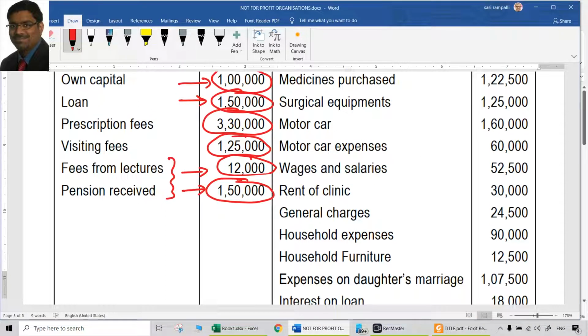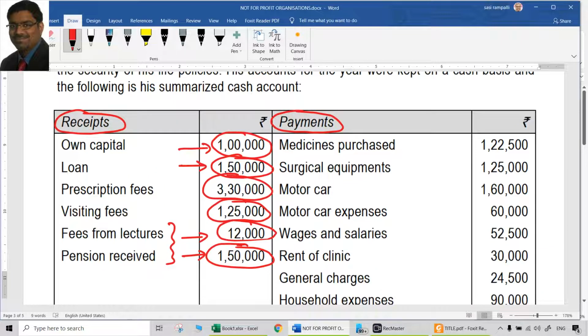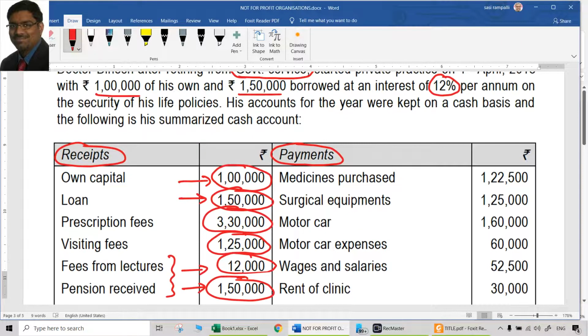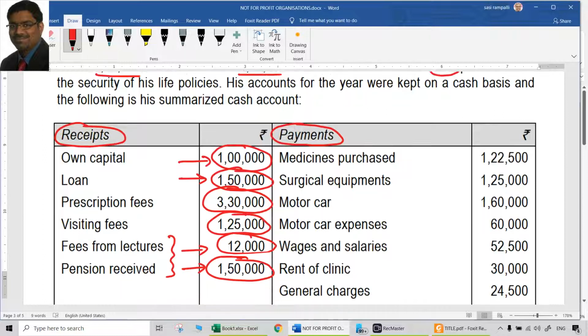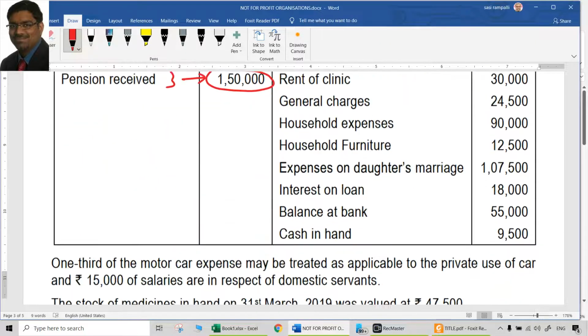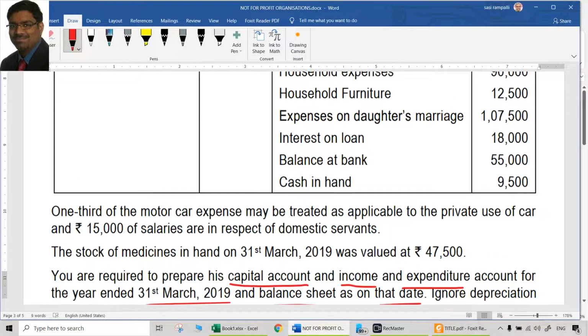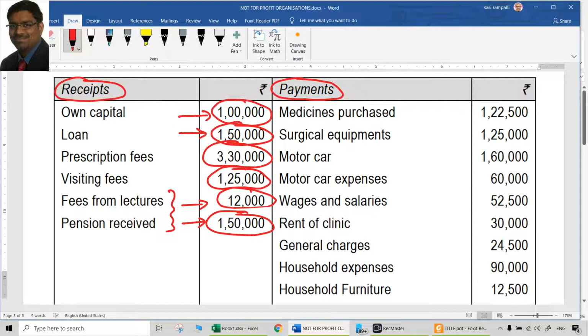Fees from lectures can have an alternative treatment. If you consider lectures are given in medical colleges only, we don't know all that. If that is also part of the profession, then you can consider 12,000 as income. There is nothing wrong with that. But pension received definitely cannot be considered as income. That is for sure capital. 12,000, both ways are okay. You consider it as income and credit to income and expenditure account, or you consider it as capital and credit to capital account, both are okay. Alternative treatments are always possible in accountancy. But we consider that as part of his personal income, that is 12,000, because we don't know which lectures these are.